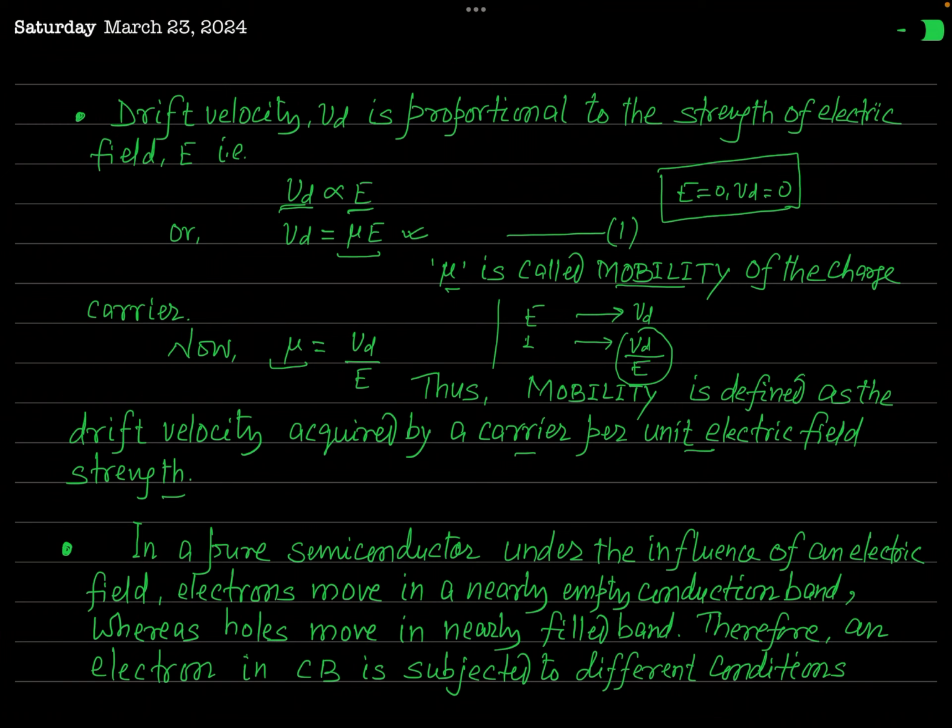I think you have definitely understood how we can define mobility and drift velocity. Okay? Now in the case of a pure semiconductor, we have to calculate the electrical conductivity of this semiconductor, and for that we will need the concept of drift velocity and the mobility of the charge carrier.